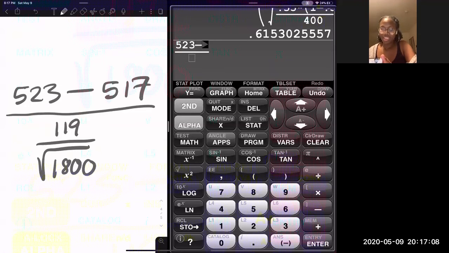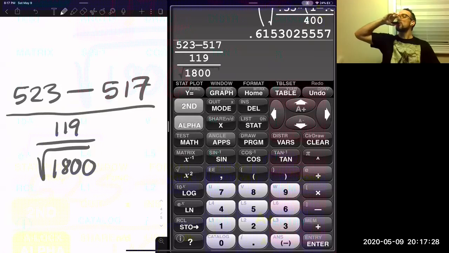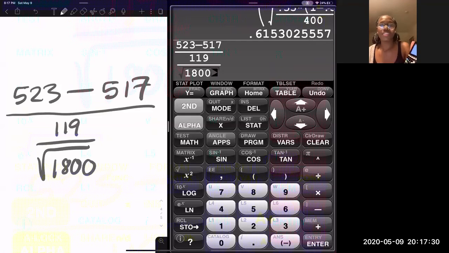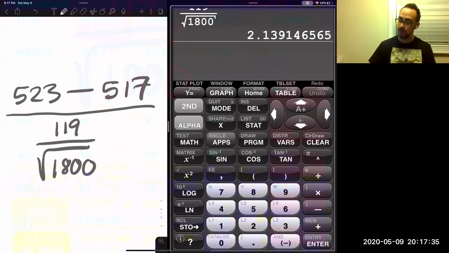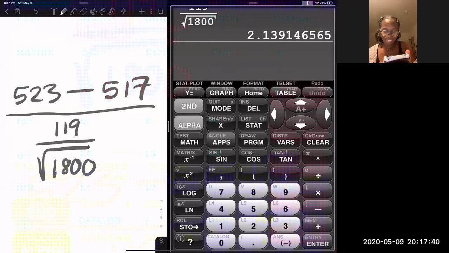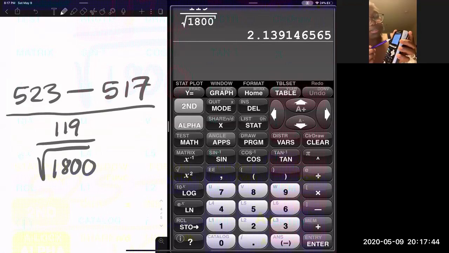I think I have to put in parentheses. It's kind of challenging to plug this in if you don't have an advanced calculator. Okay, you got an answer? All right, hold on, let me get mine. I got 2.139. What did you get? Show me yours.